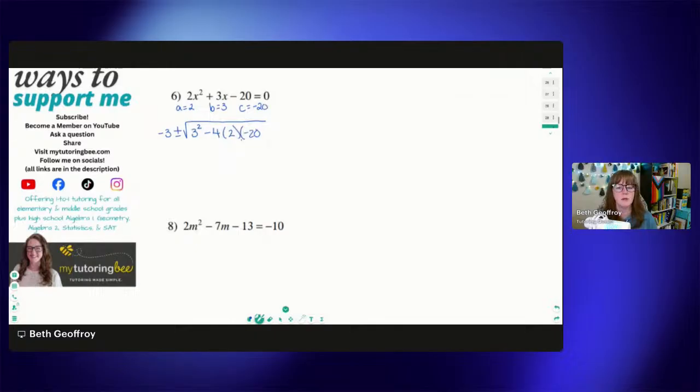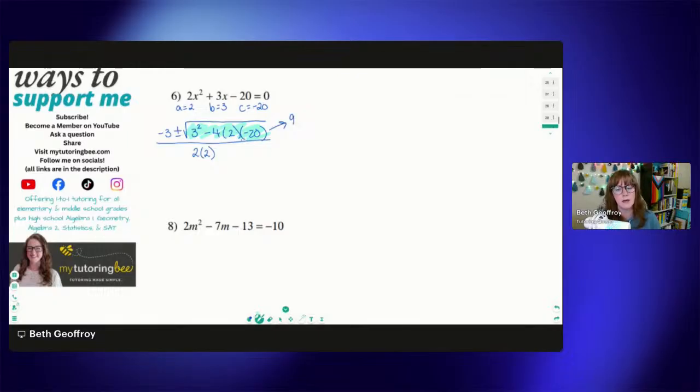What happened to my 0 here? Did I accidentally erase that? Sorry, that should have been a -20 right there. All over 2 times a, which is 2. All right, so again, this is called the discriminant. We're going to do all of this inside the radical first. So I like to just write it out to the side, and that way I don't have to rewrite the whole thing until I figure out what this is equal to inside of here.